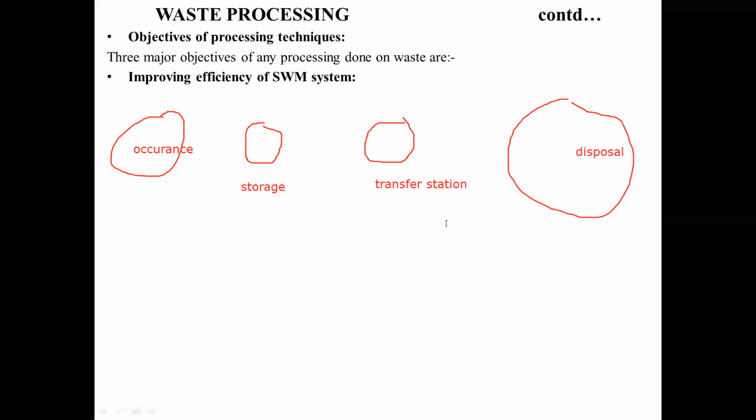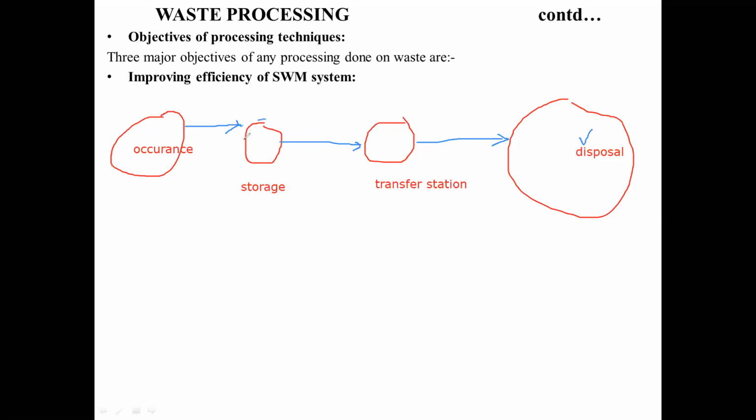If you want to improve the efficiency, if all these steps are going very accurately as per design or as per management, then only are you going to have an efficient management system. If not, if any one of them fails, of course you'll have a very bad or improper management system. Why? Because we design this management system, we design this complete disposal system.